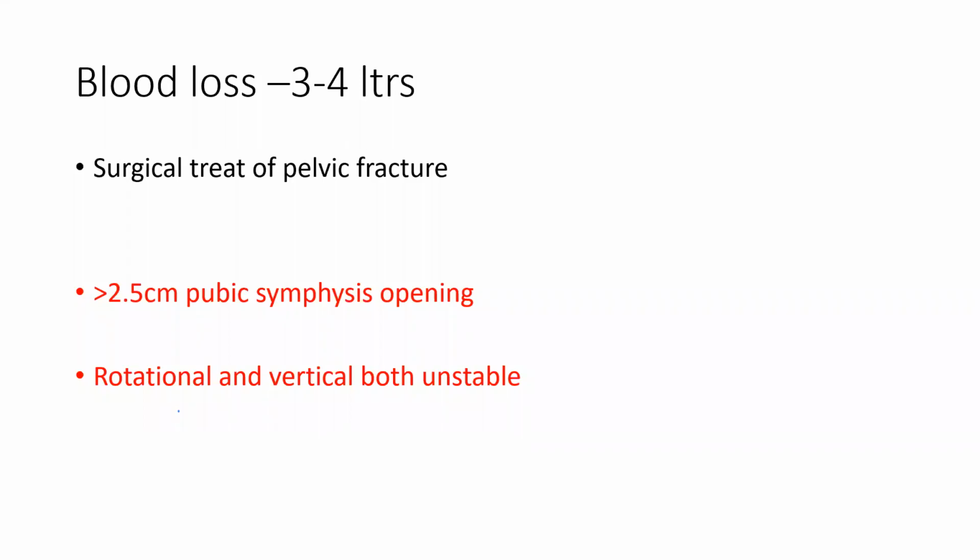Always try to go for conservative first, but you have to go surgical if there are indications. One indication for surgery is that the internal ring got disrupted, first thing. Second, the pubic symphysis separation, if it is more than 2.5 centimeters. Another is rotationally and vertically unstable. Any unstable fracture, you have to go for surgery.